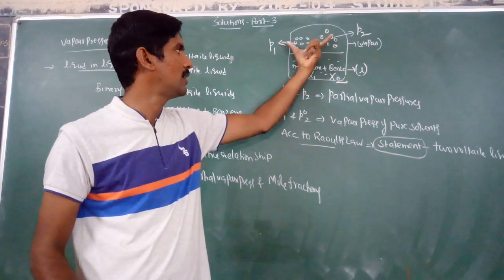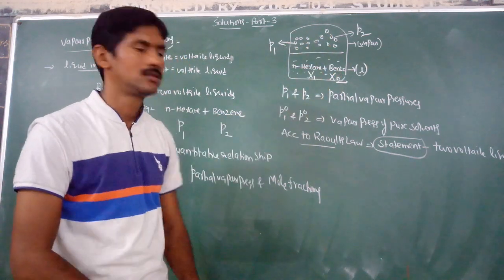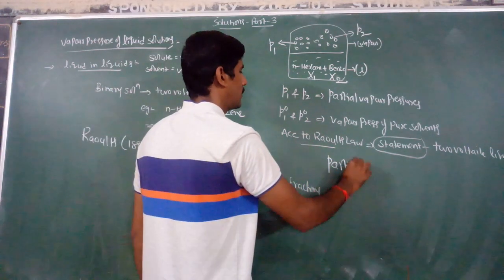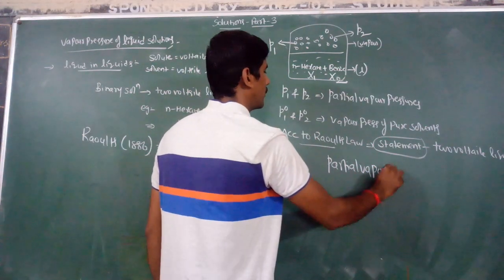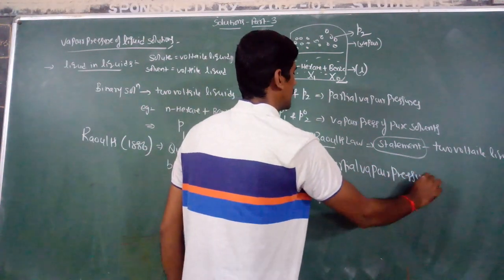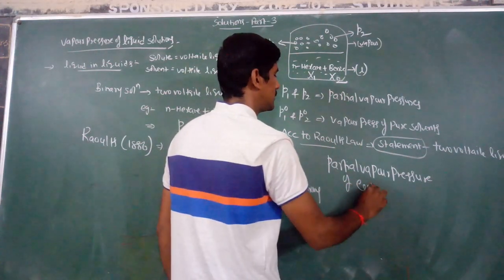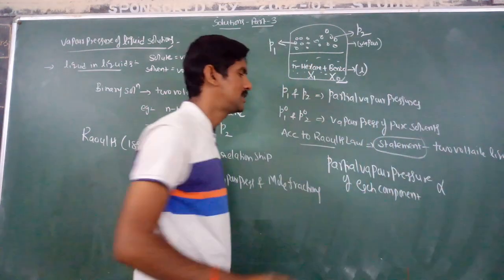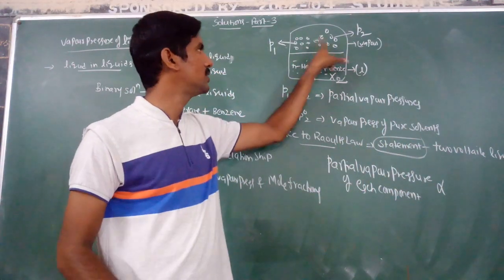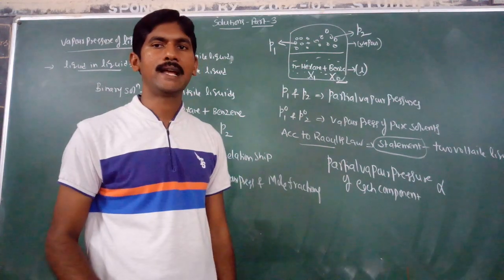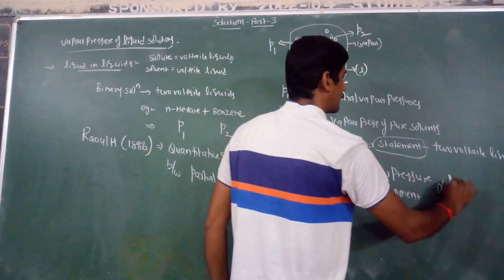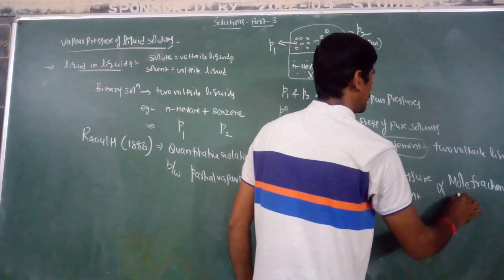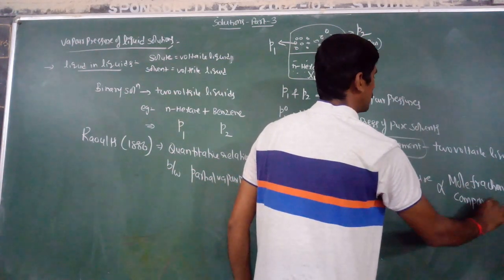The partial vapor pressure of each volatile component is directly proportional to the mole fraction of the component in solution.